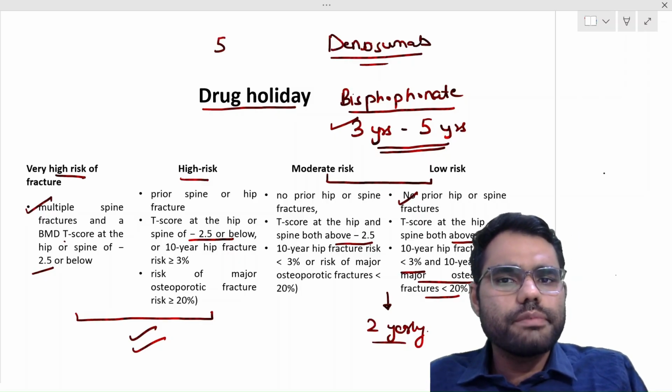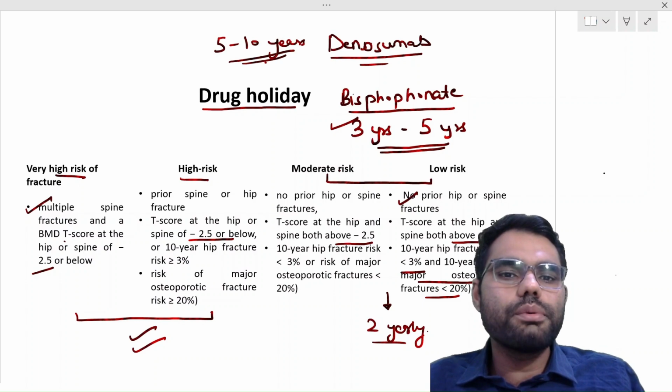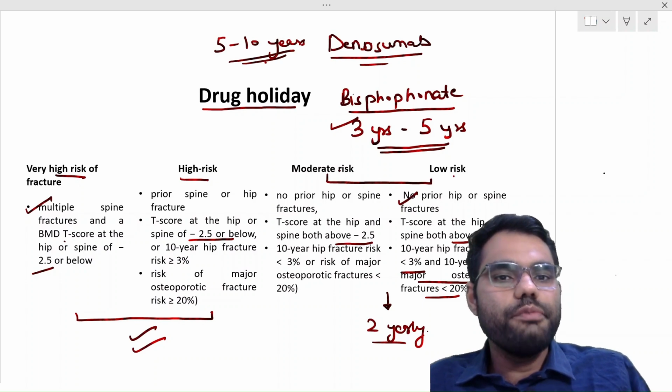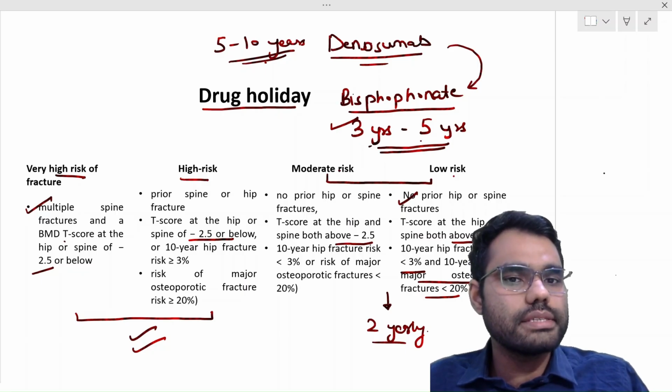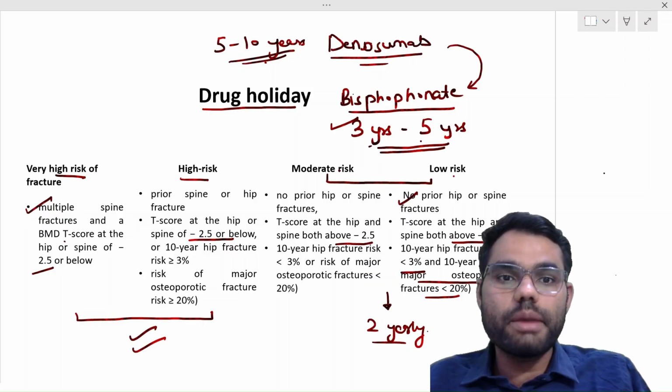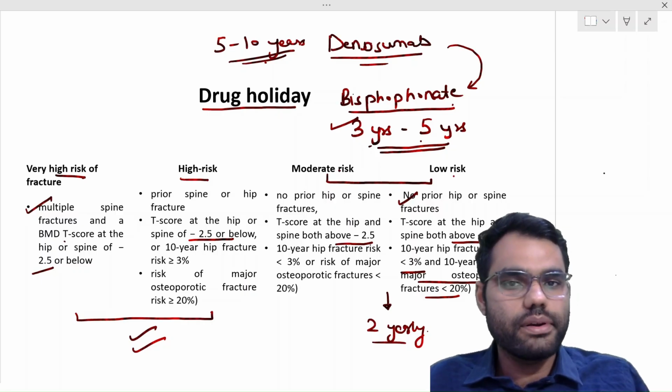What we can do is we can give denosumab for 5 to 10 years at least, followed by, if the patient falls into these low risk and moderate risk categories, we switch the patient to bisphosphonate, give it for the next 3 to 5 years, reassess the risk and then stop, right? So it should be followed by bisphosphonate therapy, and only then, if in these categories, we can stop. Otherwise, continue denosumab lifelong.